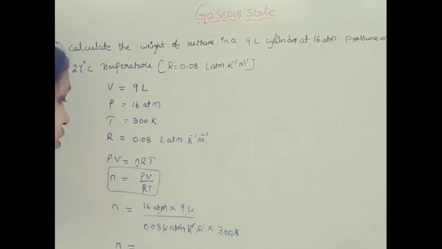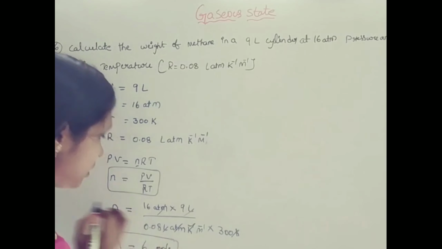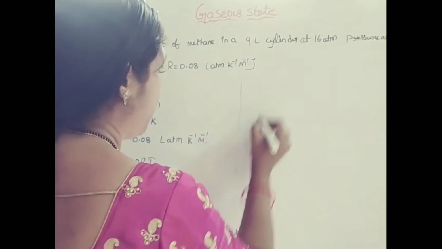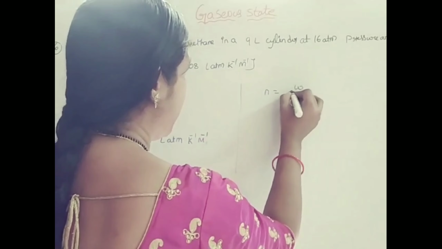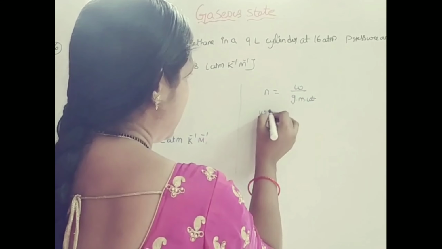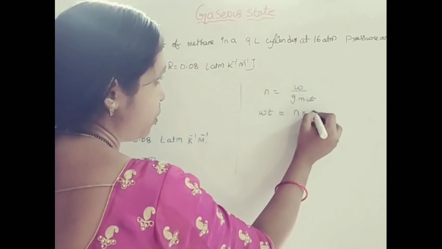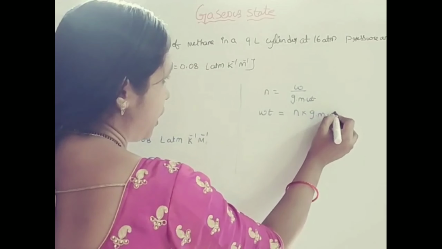The number of moles we will get is 6 moles. All of you know number of moles equals weight by gram molecular weight. Here we calculate the weight of methane. So weight equals number of moles into gram molecular weight.